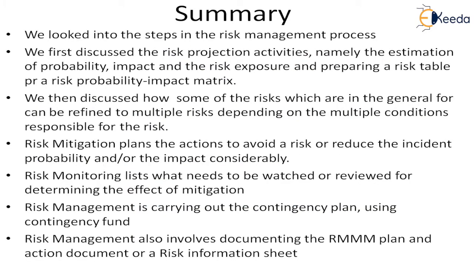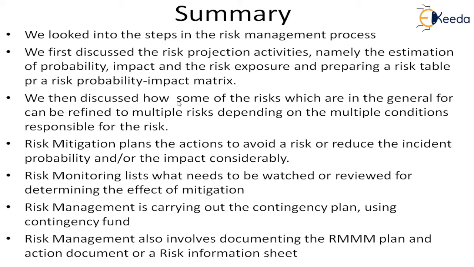Coming to the end of this lecture, we have discussed a lot of things regarding the risk. We have initially seen the process steps, and because we had already completed the first step in the previous lesson, we discussed the other projection activities. We started discussing the second activity, which is the estimation of the probability, impact and the risk exposure, and we discussed how to prepare the risk table or the probability impact matrix.